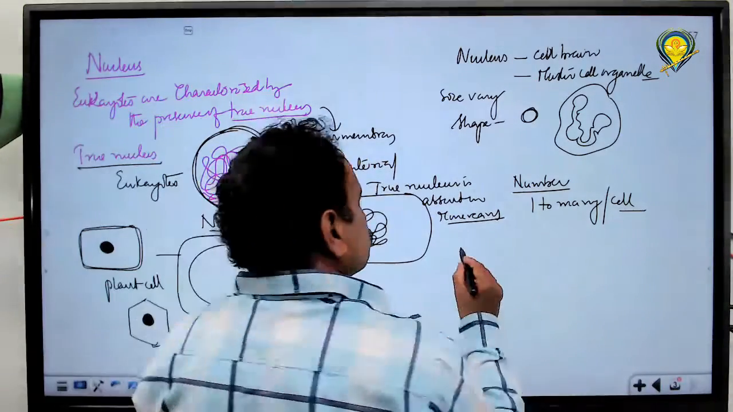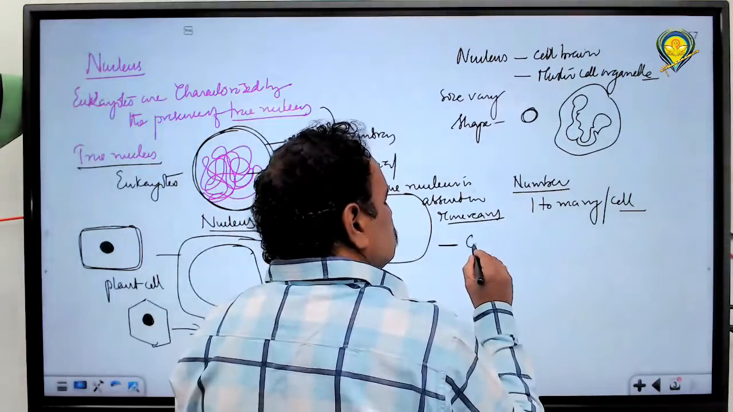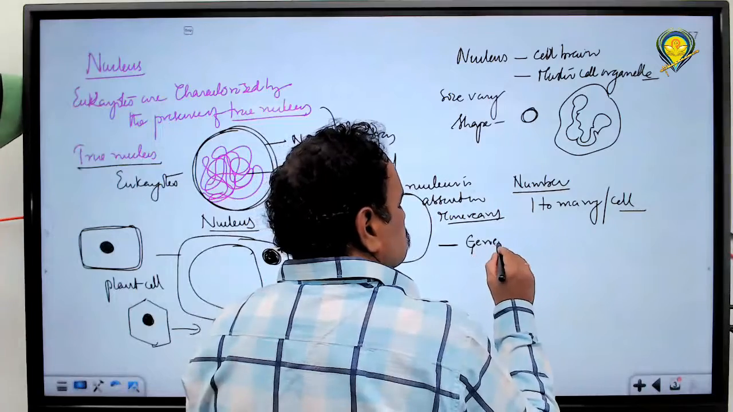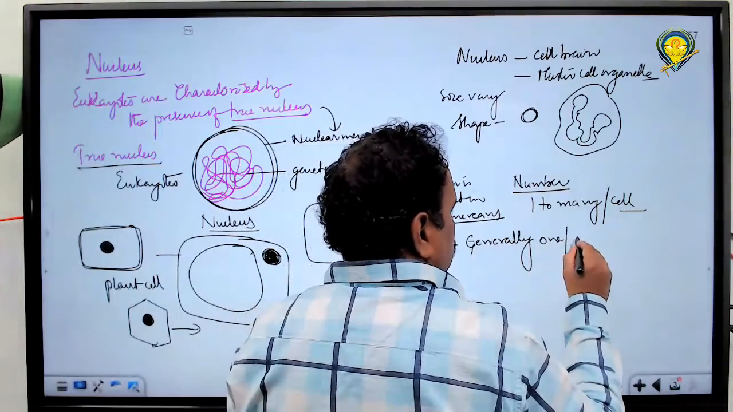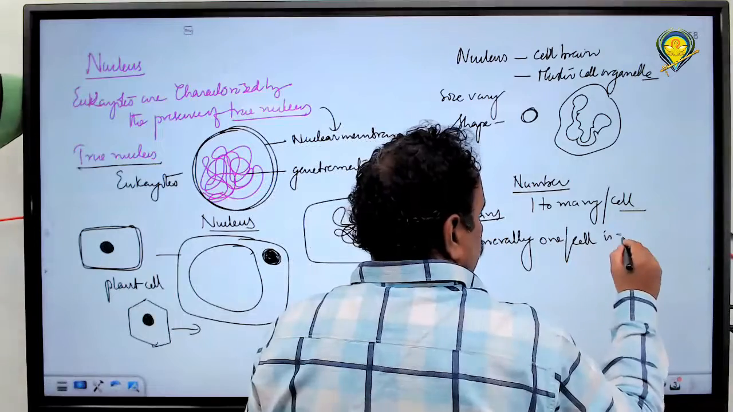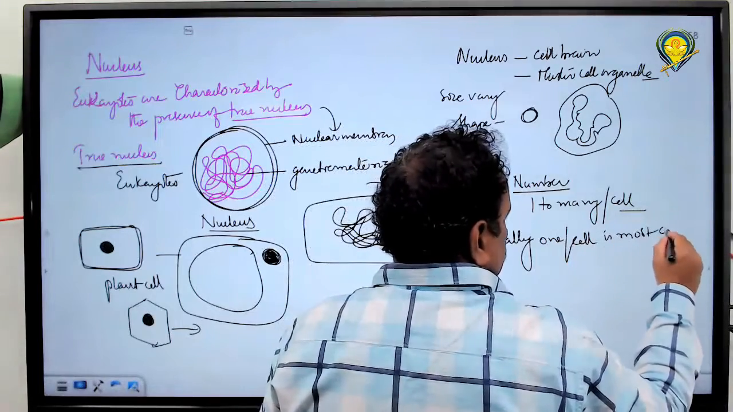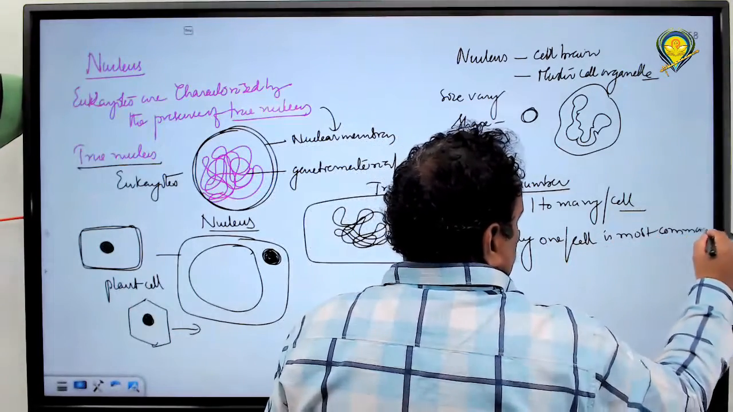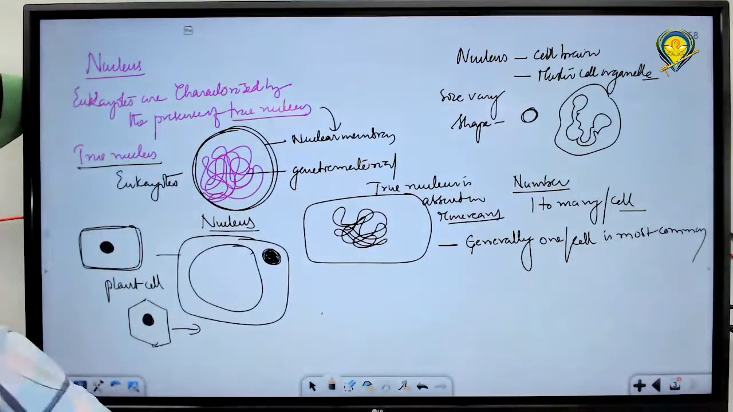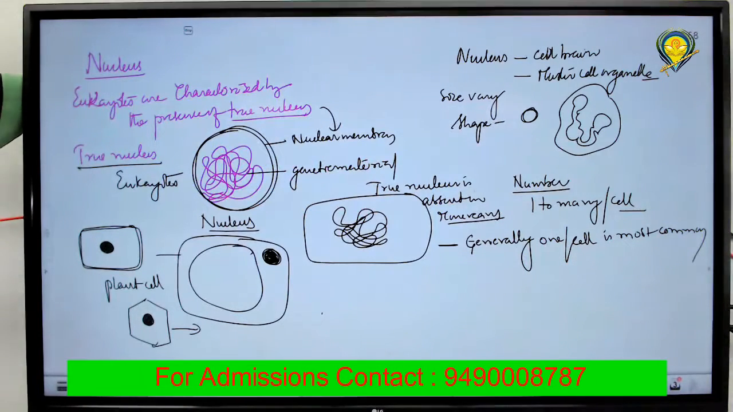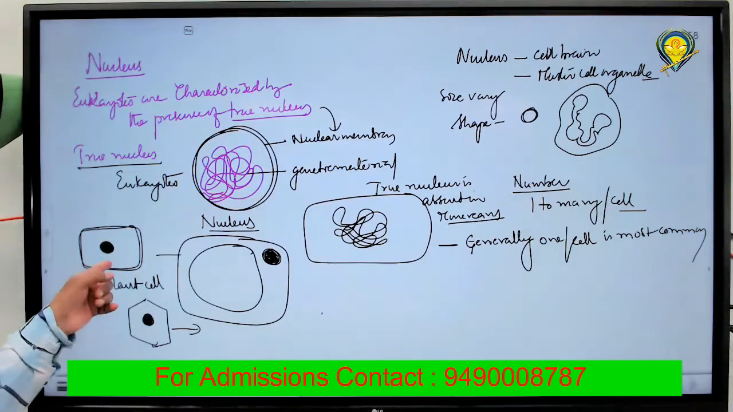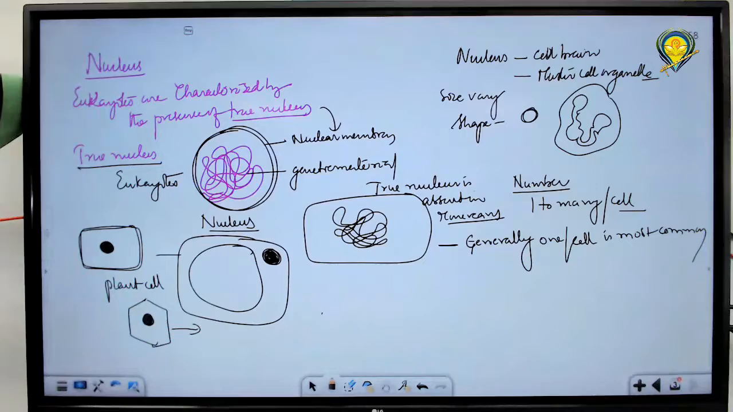Generally, one nucleus per cell is the most common condition in the case of the nucleus. That's common. In a majority of cells, one nucleus is present in each cell.